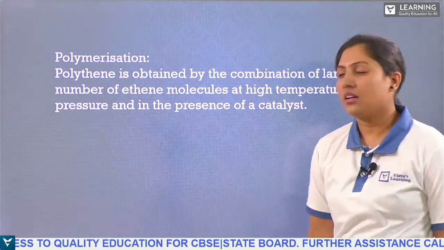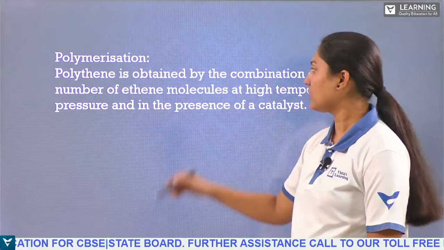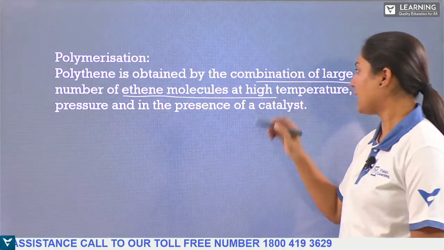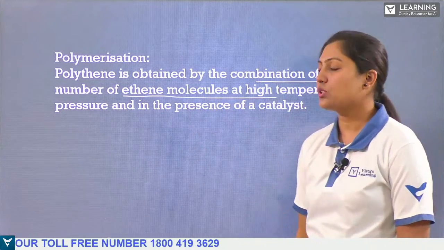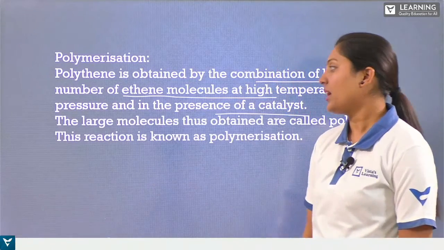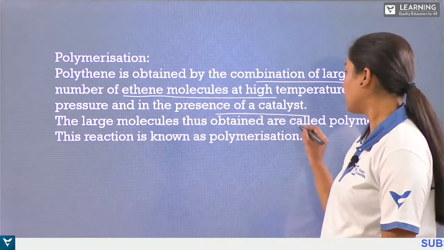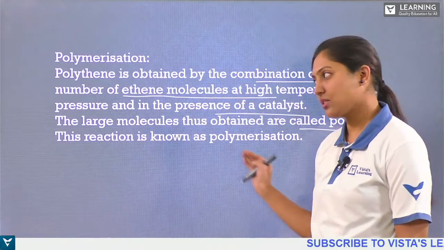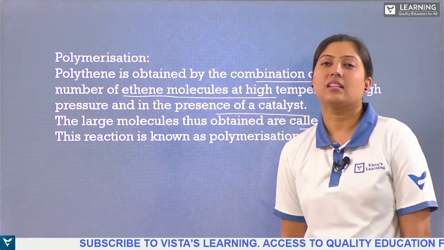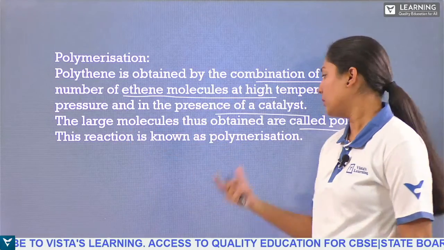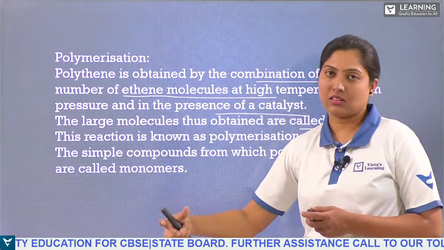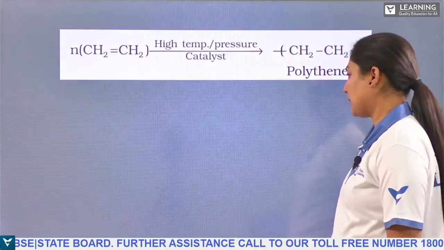So polythene bags and other substances will be using that, right? This has been obtained by combination of a large number of ethene molecules at a higher temperature, high pressure, and in the presence of some catalyst. Right, the polymerization will take place, and the large molecules thus obtained are called polymers. And this reaction, the process of attaching single units to form a longer chain, is called polymerization, and that simple compound which is added continuously is called the monomer.